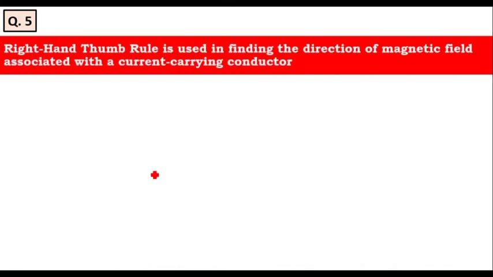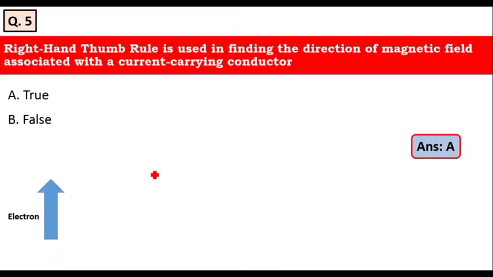The next question, that is fifth question, is right hand thumb rule is used in finding the direction of magnetic field associated with a current carrying conductor. Yes, it is also a true statement. Option A is the right answer.